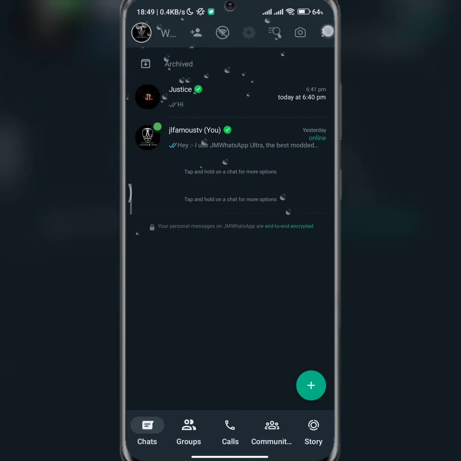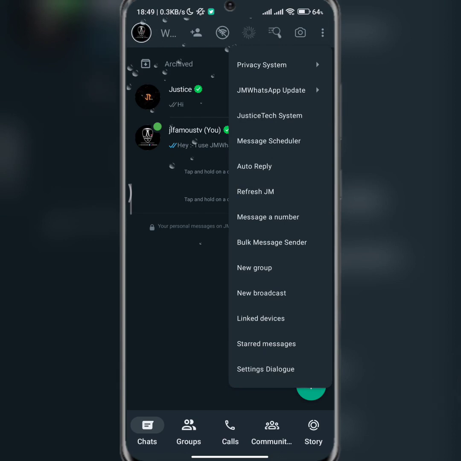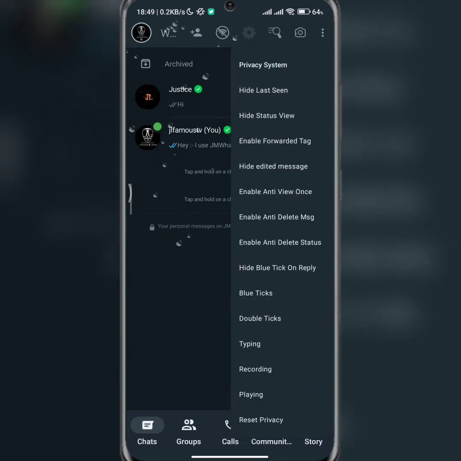And then let's take this thing one after the other. So there is this privacy system. From here, you can hide your last seen, you can hide status view, you can enable forward tag. If you want to forward a message and you want the message to go with the forward tag, you can just activate this. But if you don't want it, you can just deactivate it. Then hide edited messages, so you can hide edited messages and then show only this.